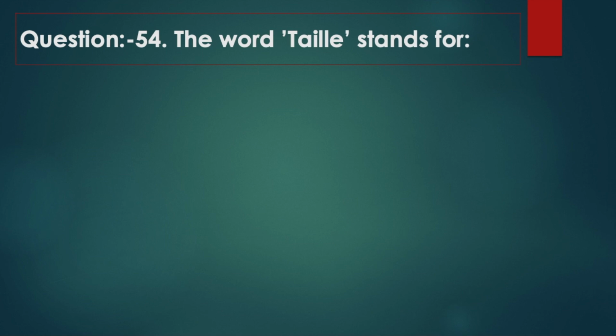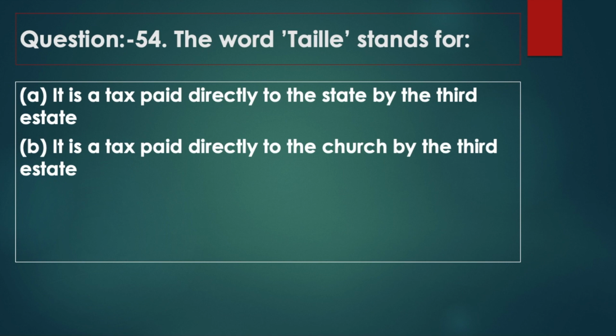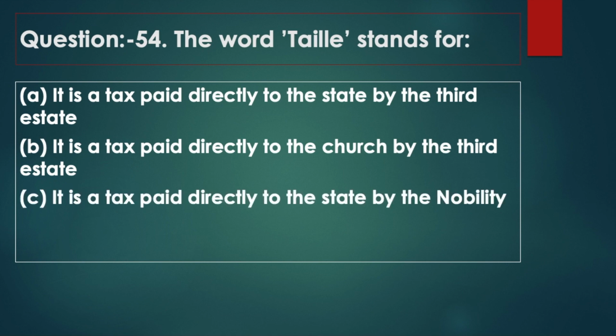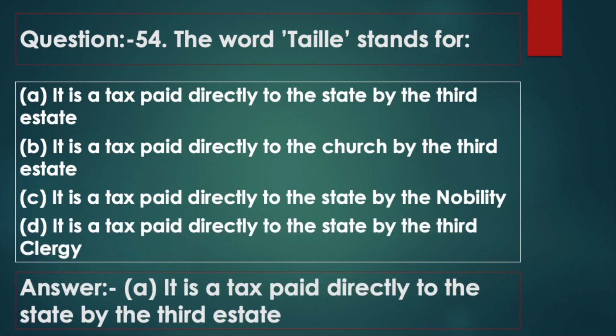Question 54. The word taille stands for. Option A, it is a tax paid directly to the state by the third estate. Option B, it is a tax paid directly to the church by the third estate. Option C, it is a tax paid directly to the state by the nobility. Option D, it is a tax paid directly to the state by the clergy. Answer option A, it is a tax paid directly to the state by the third estate.